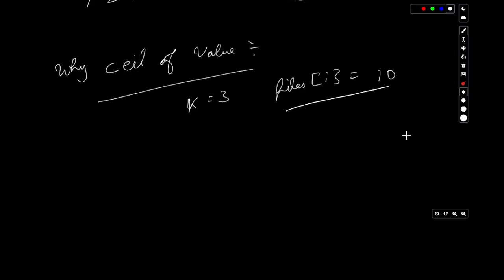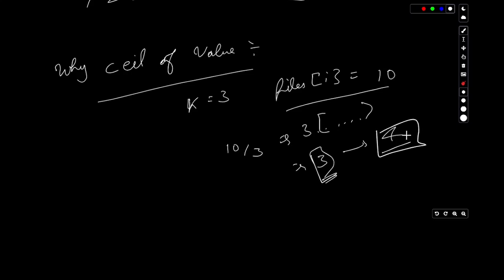If you just calculate the floor division of these two values, it will come out to be 3, but the more accurate answer of this problem might be 3 point something. If we calculate a floor value, we will have 3, or if we calculate a ceil value, we will have 4 over here.